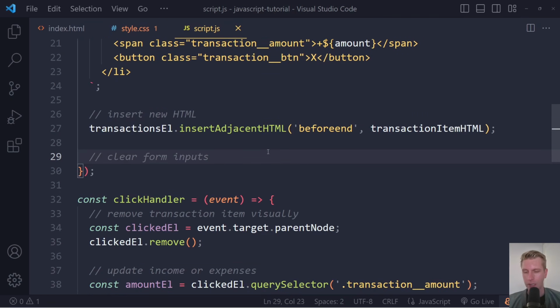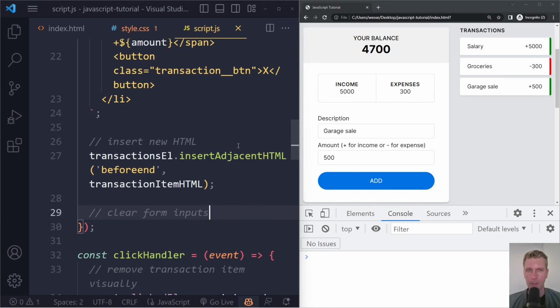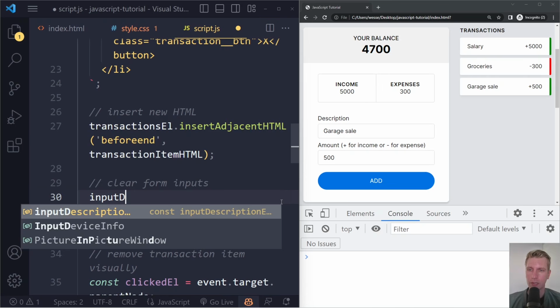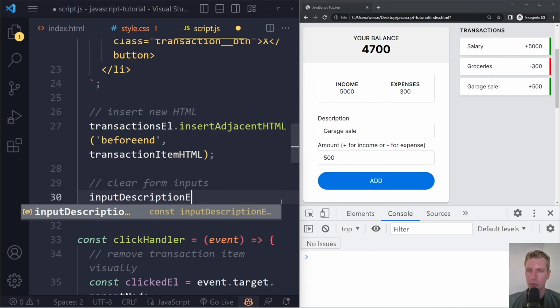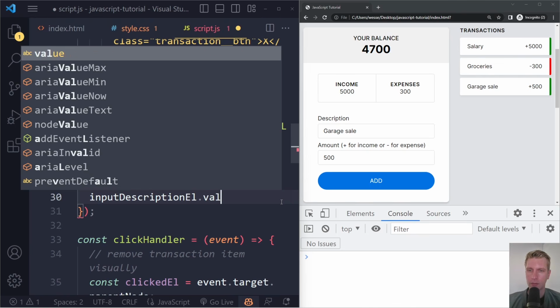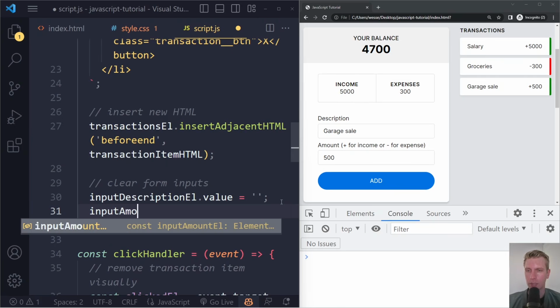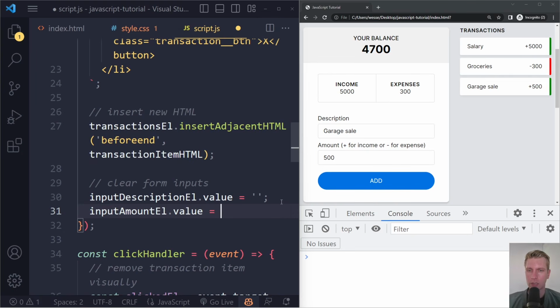Okay, so we want to clear the form inputs. How can we do that? That's also something we can do with JavaScript. We can take that input description element, and previously we took the value with dot value to see what the user wrote. We can also set it to something. We can assign something to it. We can just assign an empty string to it. Same with the input amount element. We can say its value should just be an empty string.